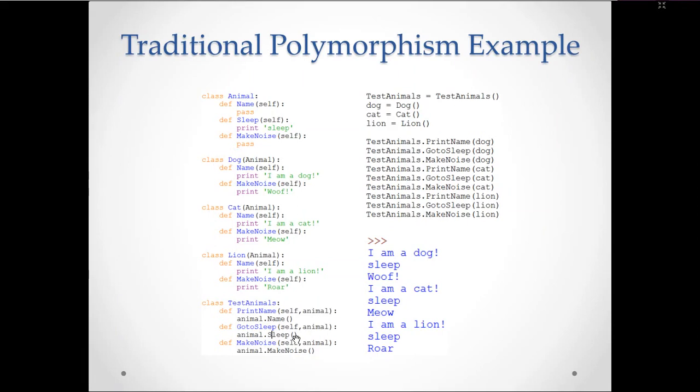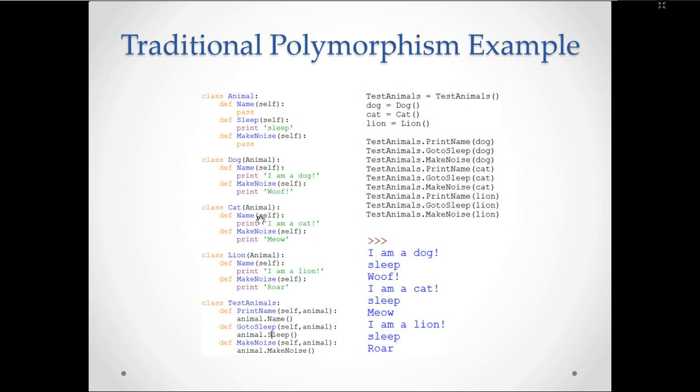While coming to polymorphism, Python supports overriding but not overloading. This is also sometimes called traditional polymorphism. Here class animal has name, sleep, make noise. These are the three functions available. Class dog, which is getting the properties from animal, also has name and make noise, two functions. The functions which are defined in the superclass are also redefined in the subclass, which is called overriding.